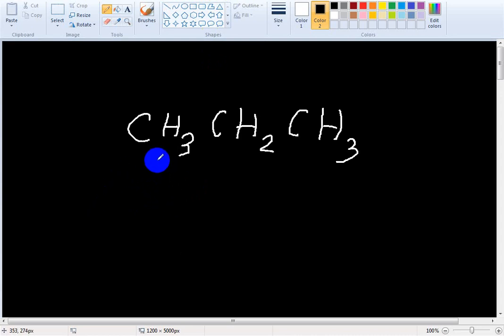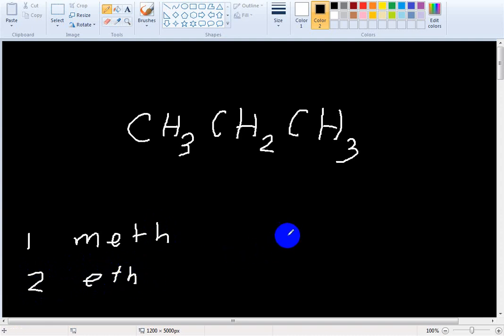Propane. Why propane? Because the number of carbon in the chain is 1, 2, 3. If there is one carbon in a chain, the prefix is meth. Two carbon in a chain, the prefix is eth. Three carbon in a chain, prop.